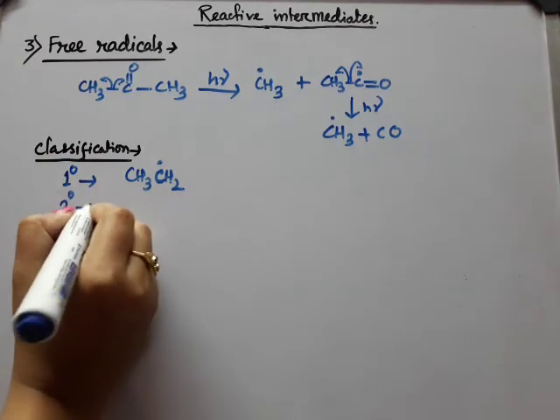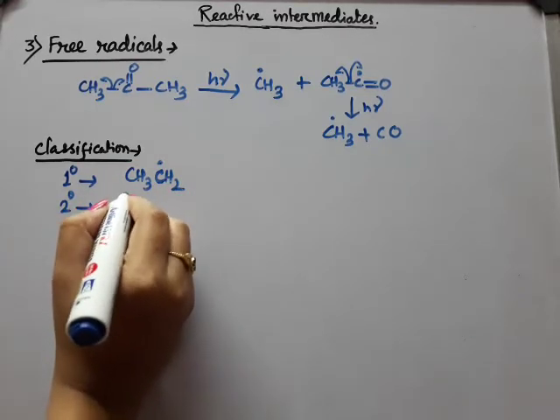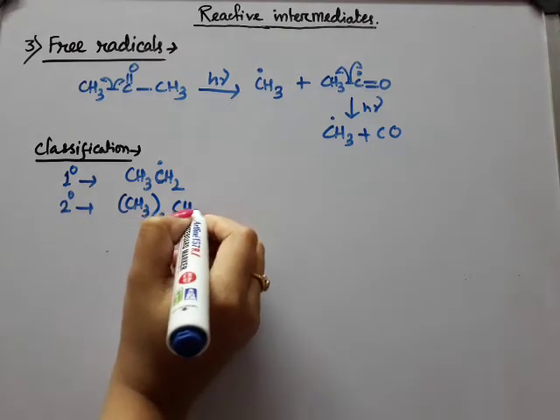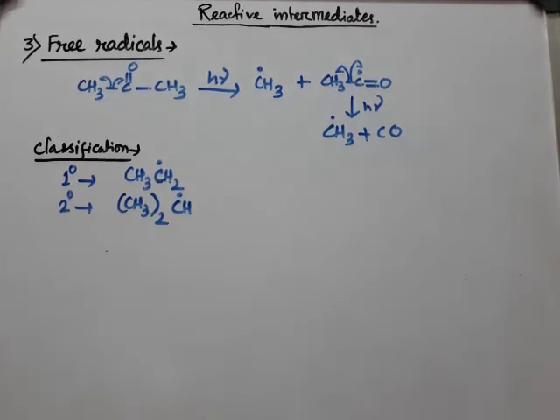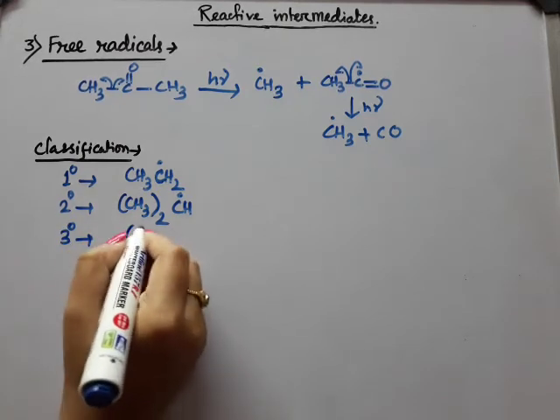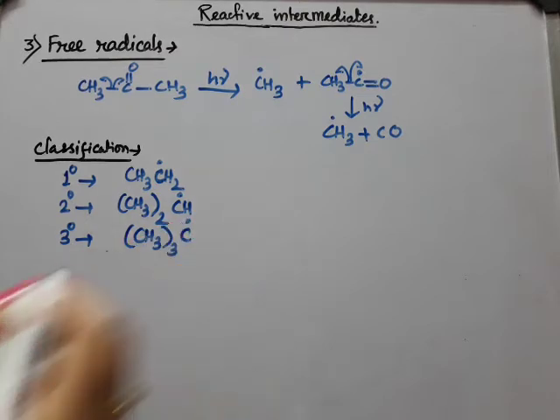This is known as a 1 degree free radical. The second one is isopropyl free radical, okay. And 3 degree is tertiary butyl free radical.